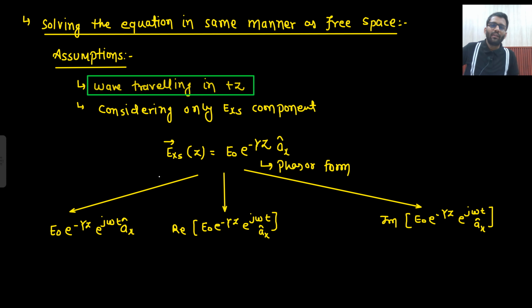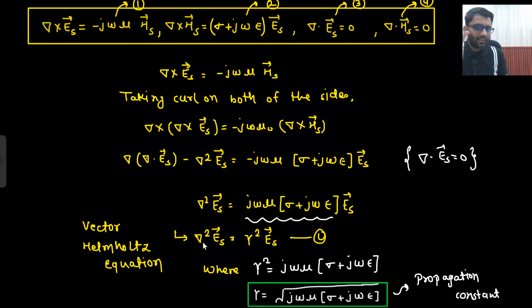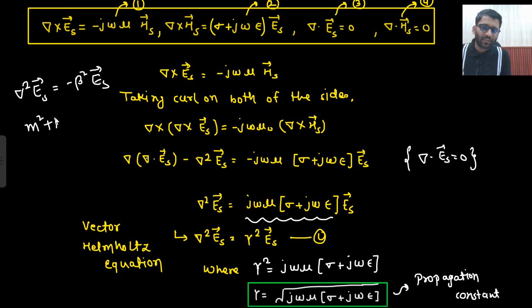Now this is the expression we are getting, and we need to solve it. In the previous video, which expression did you get? This was the expression that you got. Here there was minus. Then you took it on this side, then you did m square plus beta square, and got the value of m equal to plus minus j beta. Then you got 3 expressions: one was E naught e to the power minus j beta z, then E naught dash e to the power plus j beta z, and the third was a linear combination of both of them. Then you picked only one option, saying that I am assuming that my wave is traveling in the positive z direction. In the same manner I will do the same derivation. Here you will get m square minus gamma square.